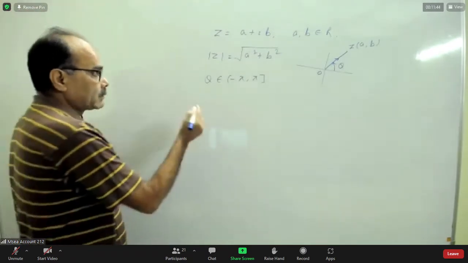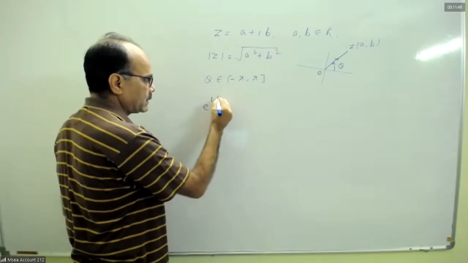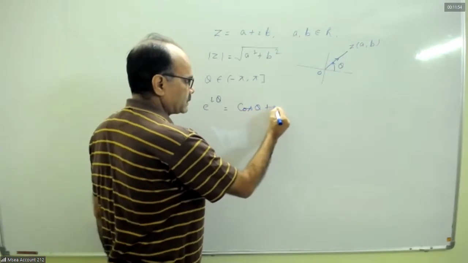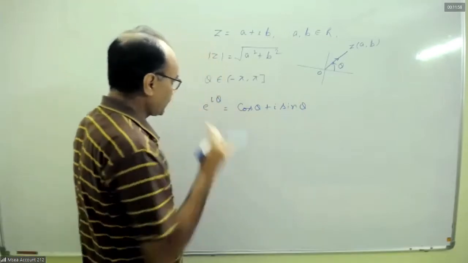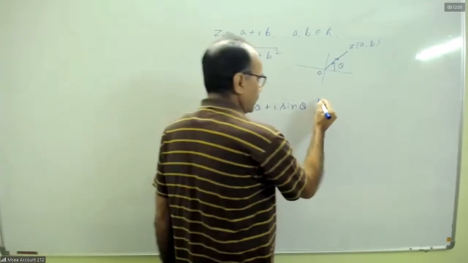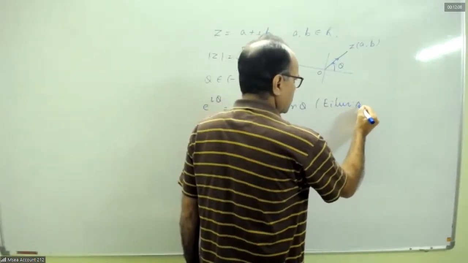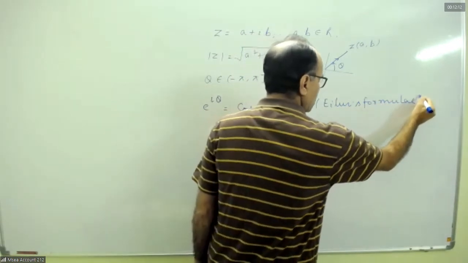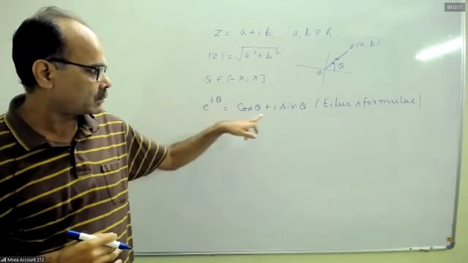Any complex number z, and one more thing we have discussed, e to the power i theta is cos theta plus i sin theta. This is called Euler's formula. You need to remember the name. And I told you the proof why this is equal to this.